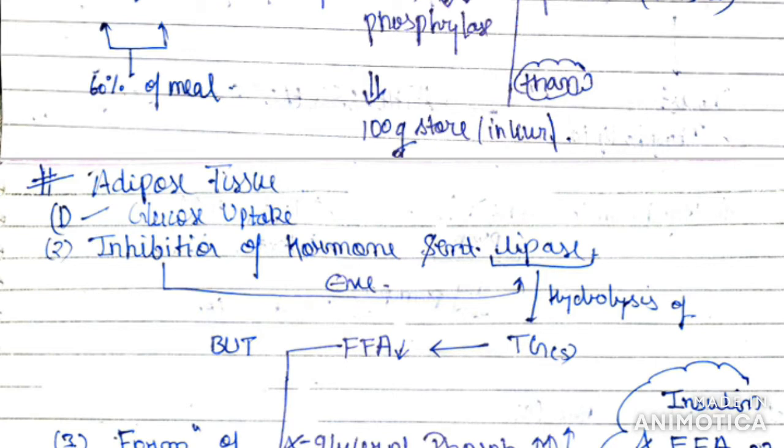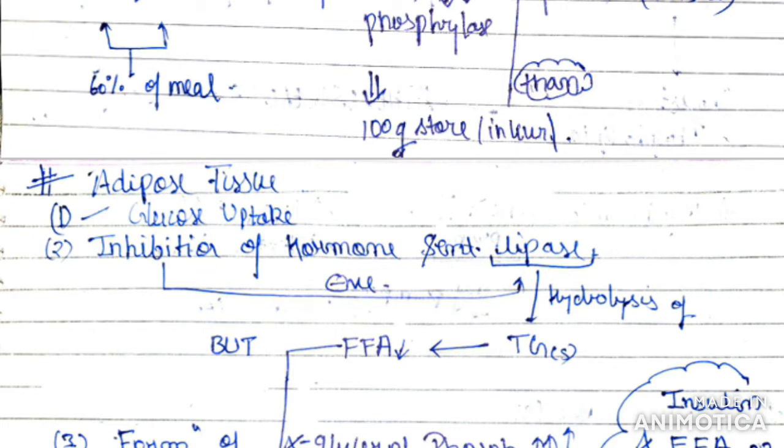Now we have to utilize it. So for the utilization, we have to decrease the formation of new glucose molecules, which occurs through the process of gluconeogenesis from other substrates. So this process will decrease as well. Now the glucose remaining even after the 100 gram of storage will be converted to free fatty acids.